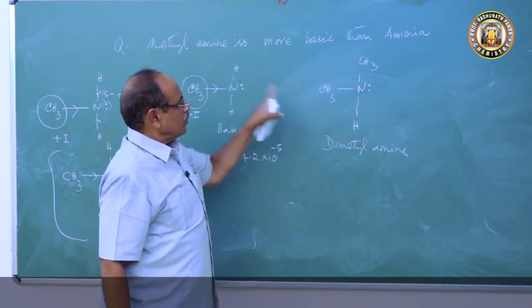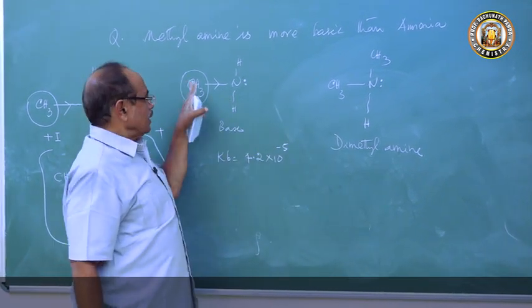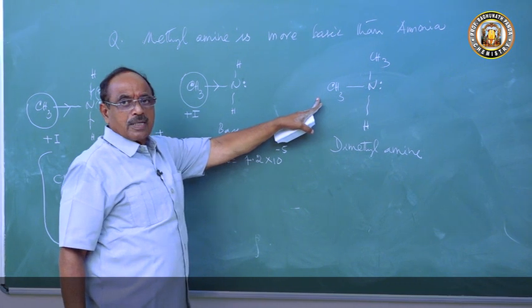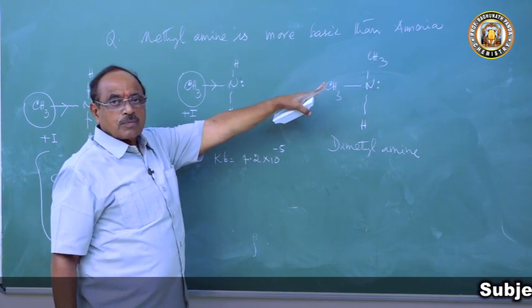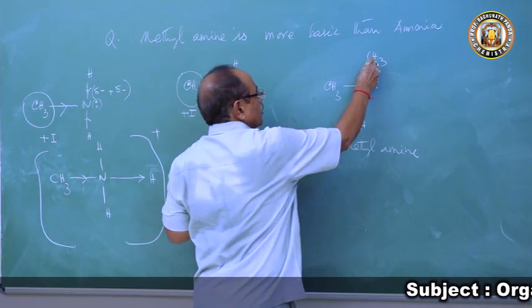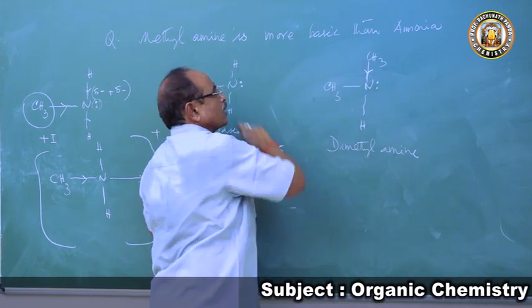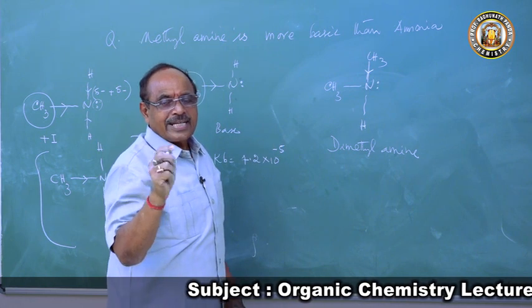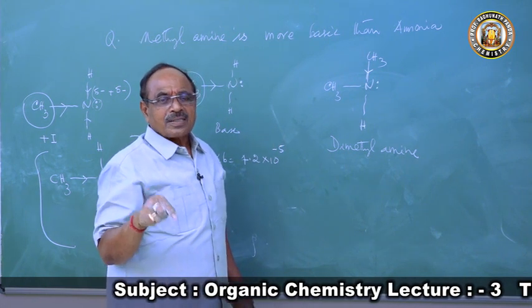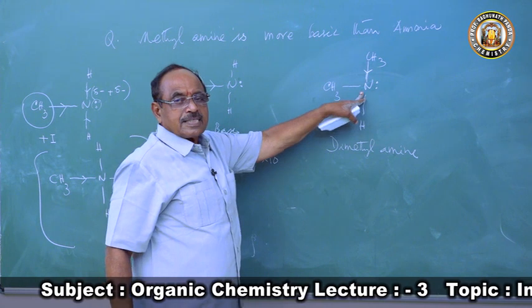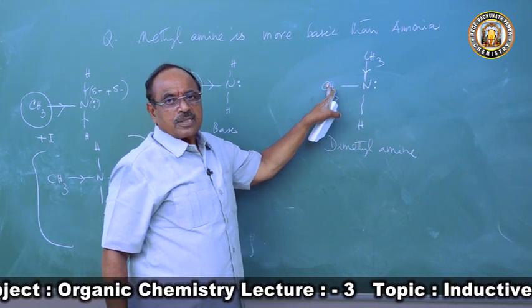So in dimethylamine, what is the difference? If you just compare, here is a CH3 group, here is a CH3 group, and there is one more CH3 group. What is the CH3 group? The CH3 group is electron releasing. It is more electron releasing than hydrogen. You will use this sentence: in dimethylamine, the nitrogen atom is bonded to two methyl groups.